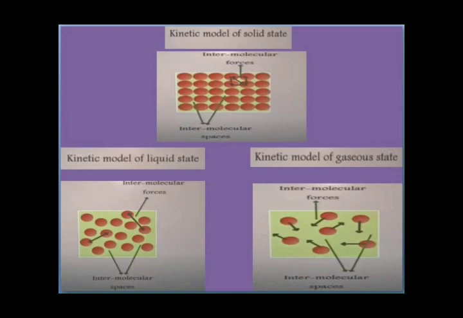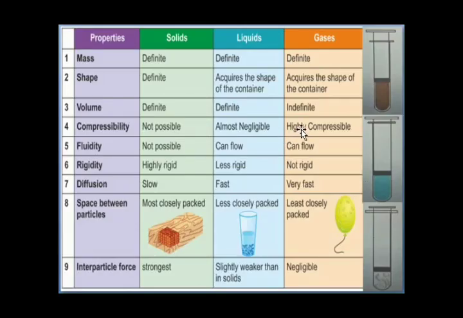Now let us see some properties of solids, liquids and gases. First, mass. Just now we have studied that any matter will have some mass and occupy some space. Solids are matter, liquids are matter, and gases are matter. So all the states of matter will have some mass. Solids will have definite mass, liquids will have definite mass, and gases will have definite mass.